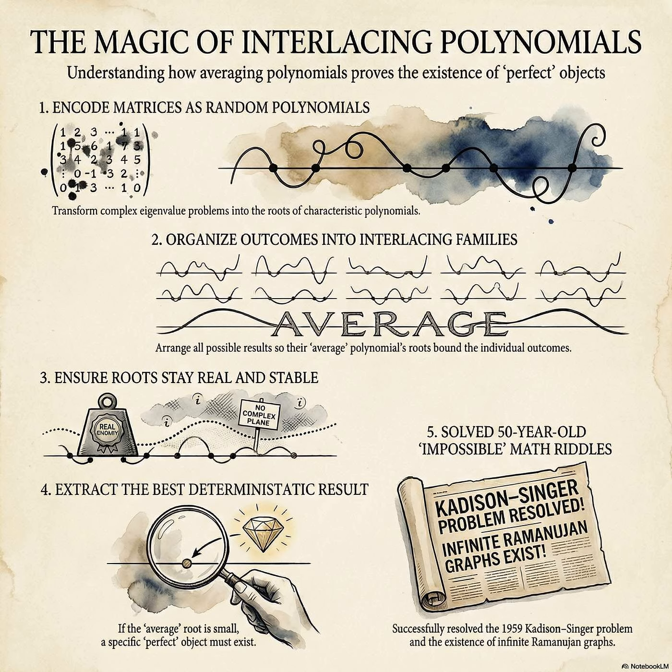The historical hurdle here was that researchers were constantly wrestling with random matrices to find these structures. And it is notoriously difficult, well, almost impossible to control the maximum eigenvalues of a sum of random matrices when you are just at the mercy of probability. But wait, translating a 50-year-old matrix problem into polynomials could not have been an obvious move. I mean, why polynomials? What makes them so much easier to manipulate than the matrices themselves?